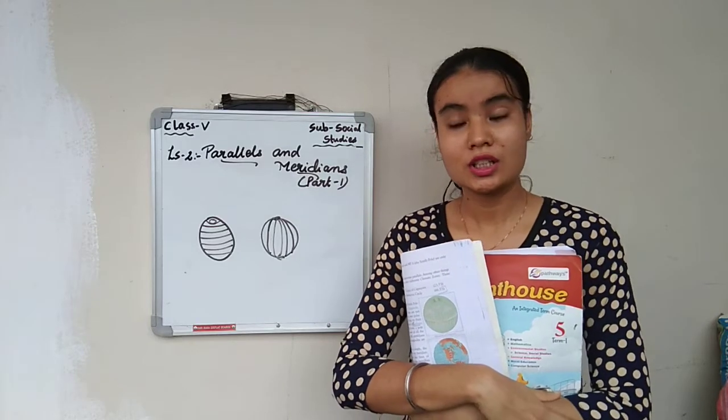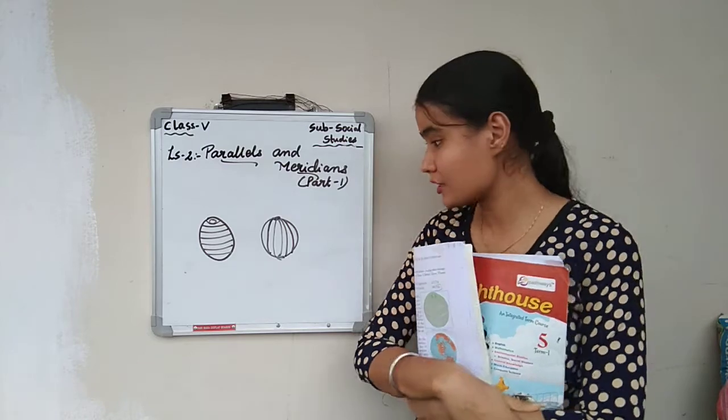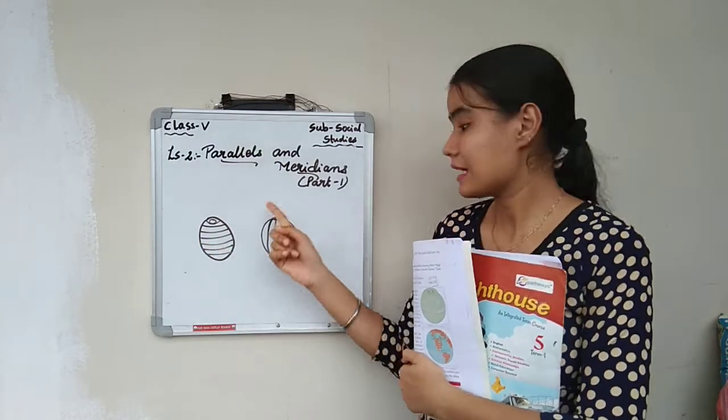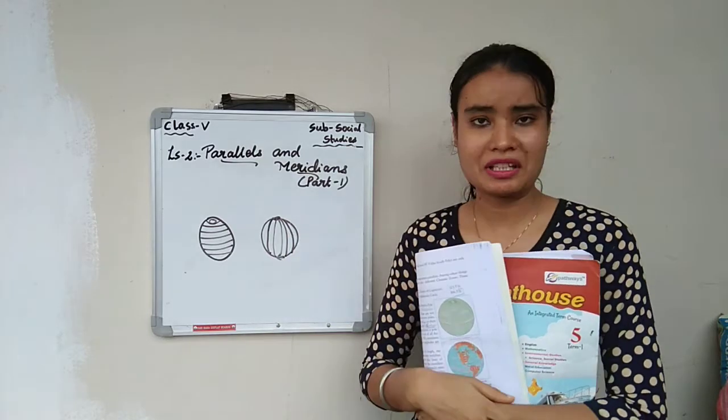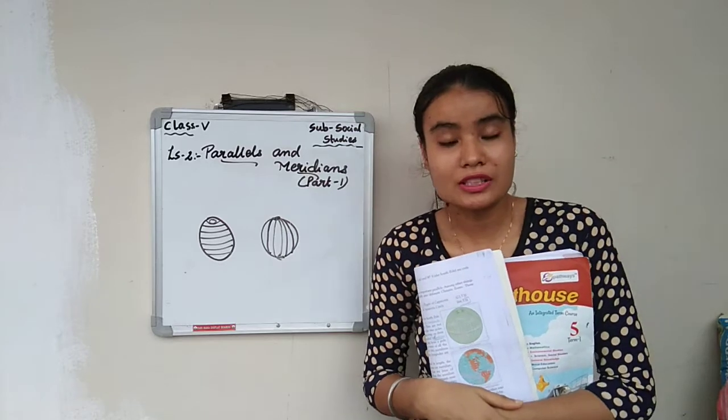Anyone knows? So it is nothing but these are just lines. Okay, these are just lines. So these lines, like these lines, are called what? Parallels. And these lines are called what? Meridians. So why are these lines drawn? What is the purpose of these lines being drawn?